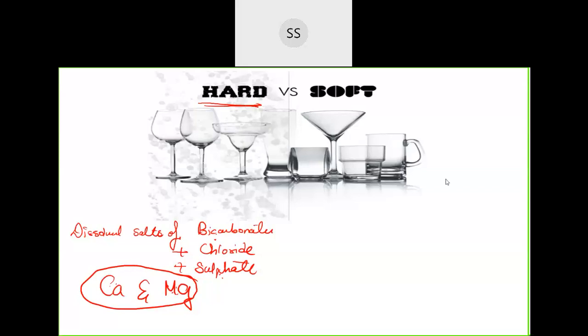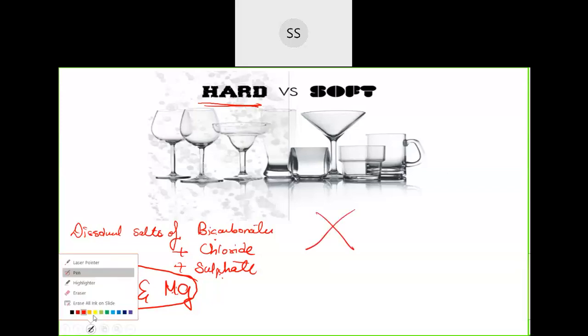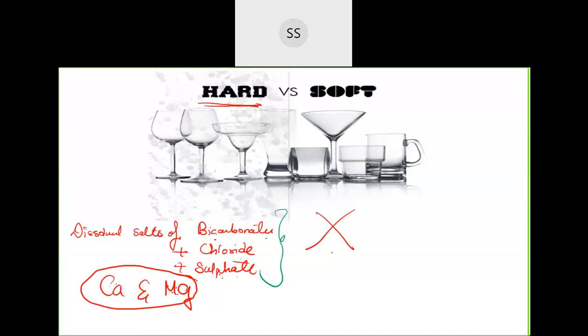Now what is soft water? Soft water will not contain any of these. Soft water will not contain bicarbonate, chloride, or sulfate of calcium and magnesium. They are pure, free from all of these ions. So hard water will contain all of this. You need to remember it's the bicarbonate, chloride, and sulfate of calcium and magnesium.